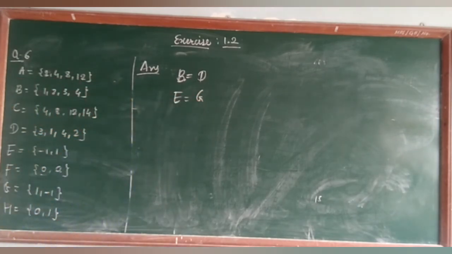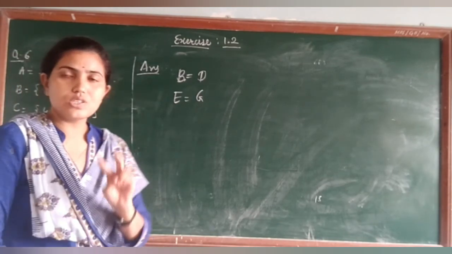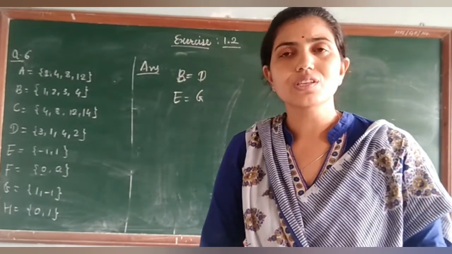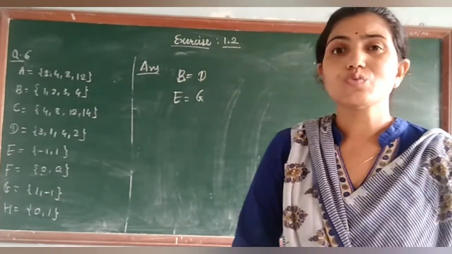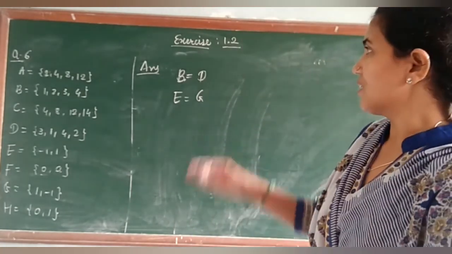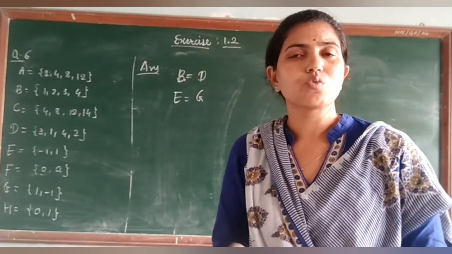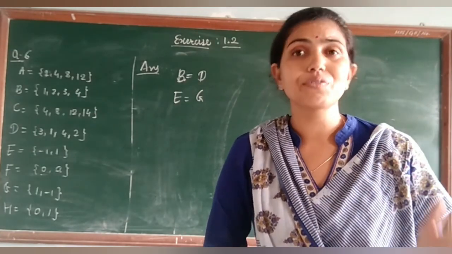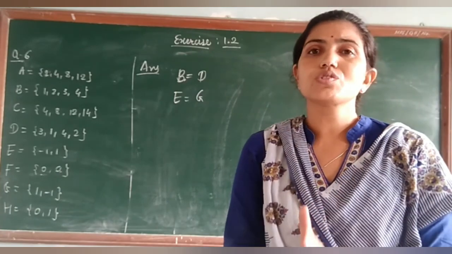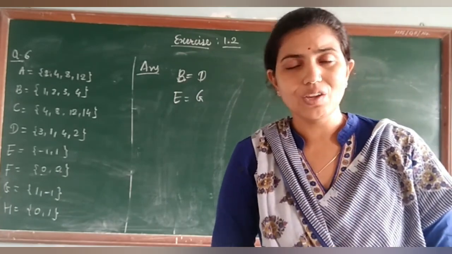And all the other sets you can see, students, the others which you have are all different. There are no common elements. So your answer is these two sets are equal, E and G. So with this your exercise 1.2 is complete. So we stop here. Just see all the definitions and the concepts, chapter number 1 is very easy for you, students. Okay, so please give focus to your studies well. Thank you and have a nice day.